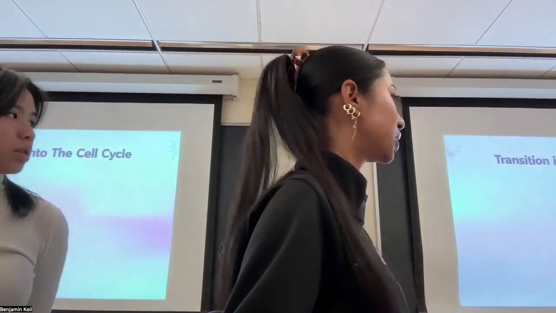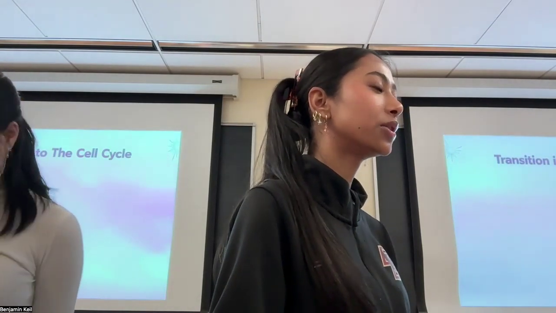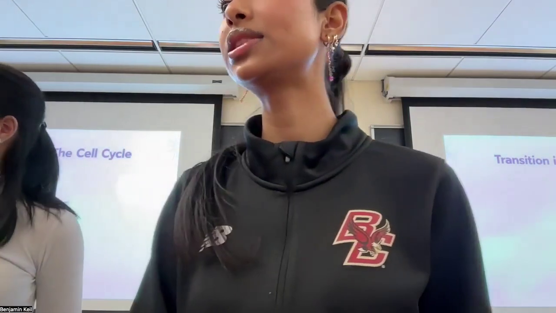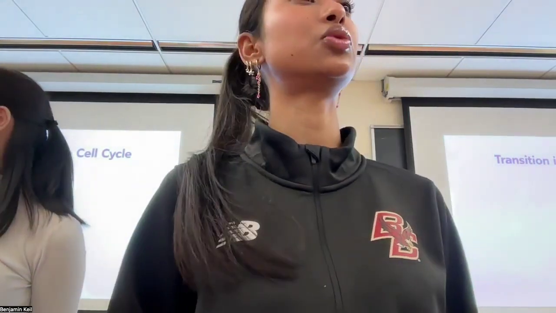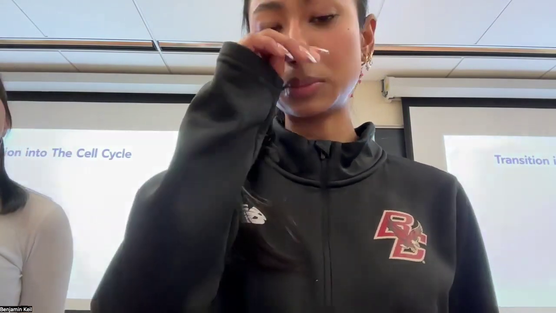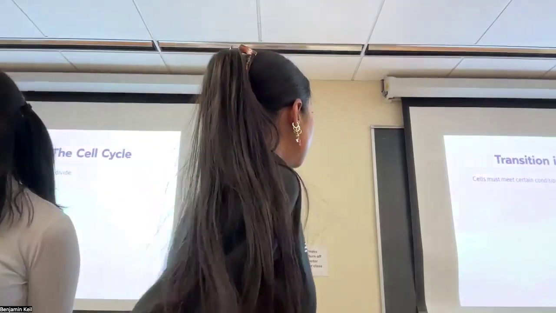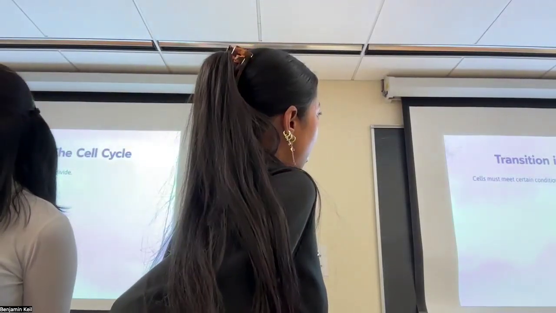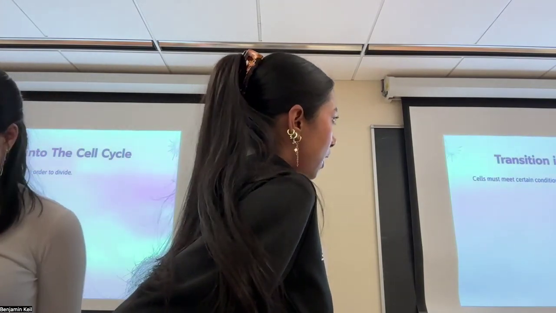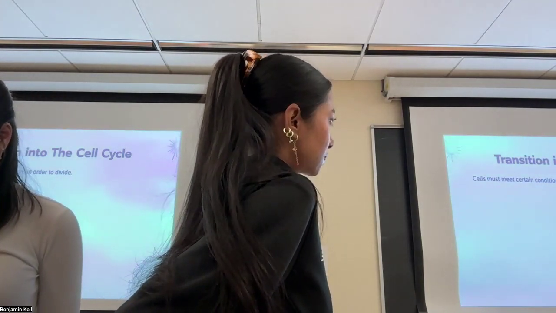Transition into the cell cycle. If I'm going too fast, just let me know and I can slow down. But we will send you the slides after, so if you just want to listen and take notes after, that's fine too. So a cell must meet certain conditions in order to divide, right? Do you guys know what those circumstances and conditions are?